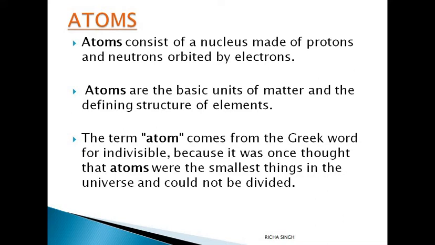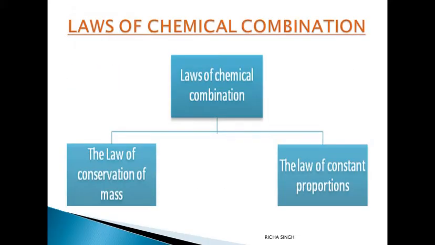Okay, next topic is whenever reactants react to form products, whenever some chemical combination takes place, they do so according to certain laws, and these laws are known as laws of chemical combination. There are two laws of chemical combination, that is law of conservation of mass and law of constant proportion. So let's study both of them one by one.